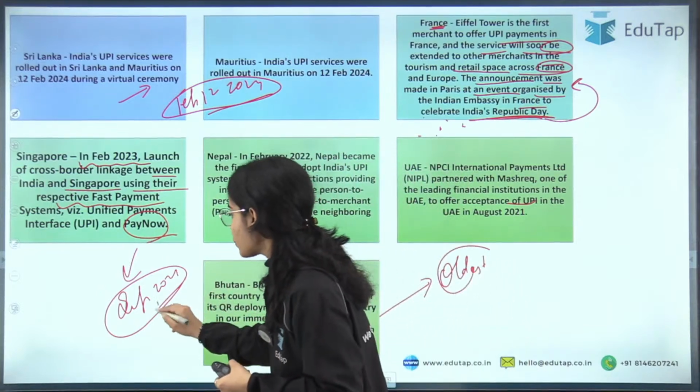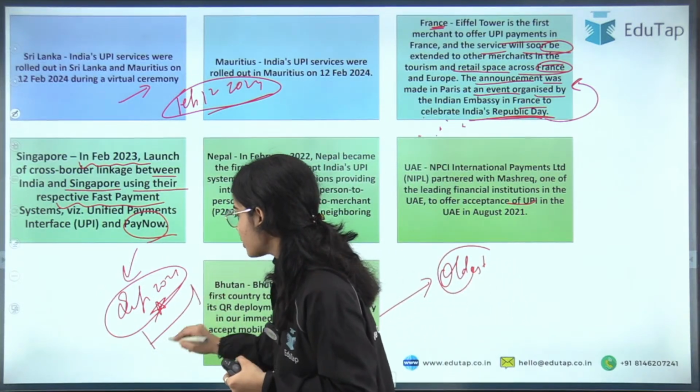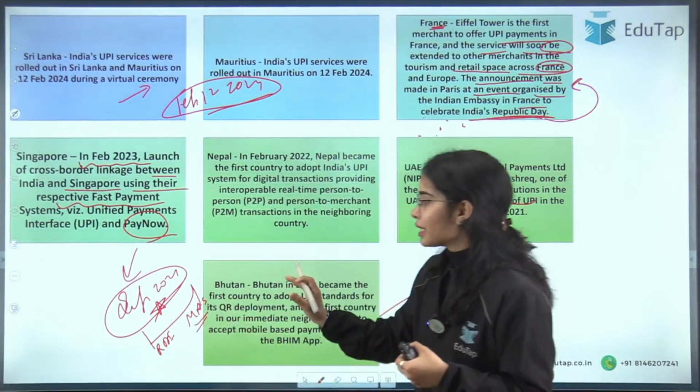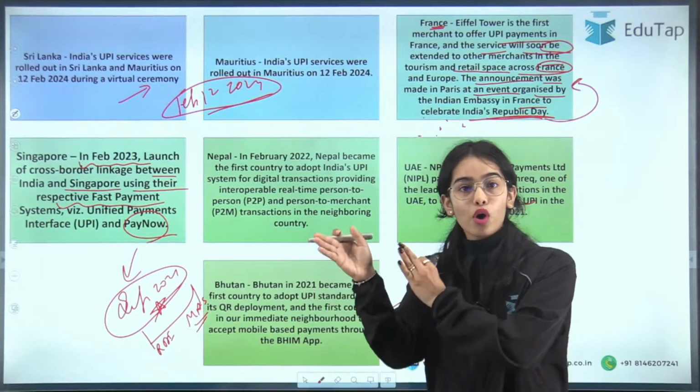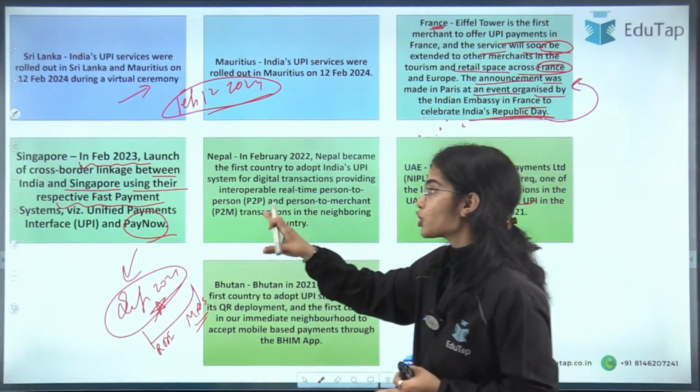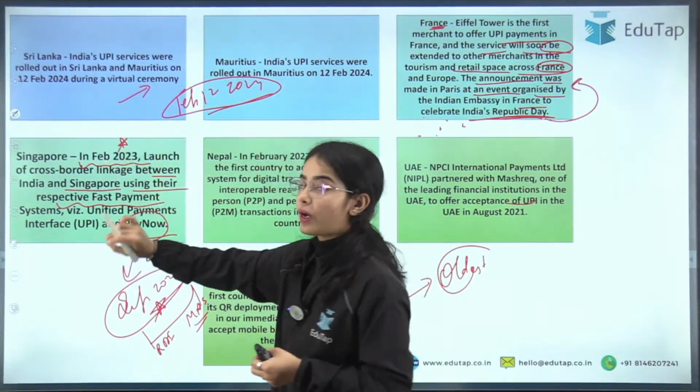So in September 2021, the discussion started between the Reserve Bank of India and the Monetary Authority of Singapore regarding the linkage between PayNow of Singapore and UPI of India. And the launch of the linkage happened in February 2023.